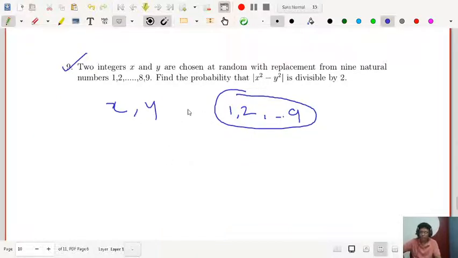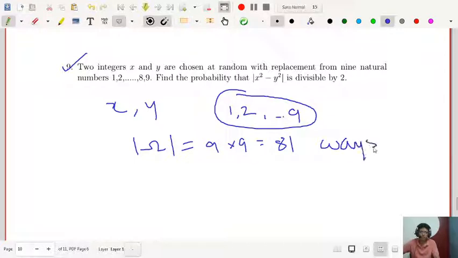So the total number of events, the sample space, is 9 × 9 = 81, because the first number can be chosen in 9 ways and the second number can be chosen in 9 ways. So 81 ways is the sample space, because two integers can be chosen with replacement from the given 9 integers in 81 ways.